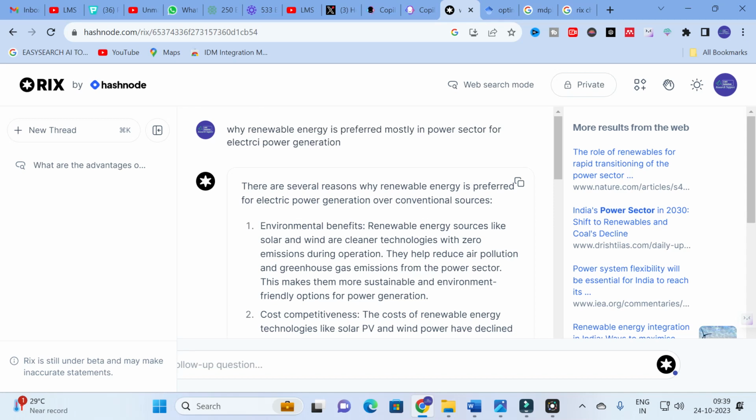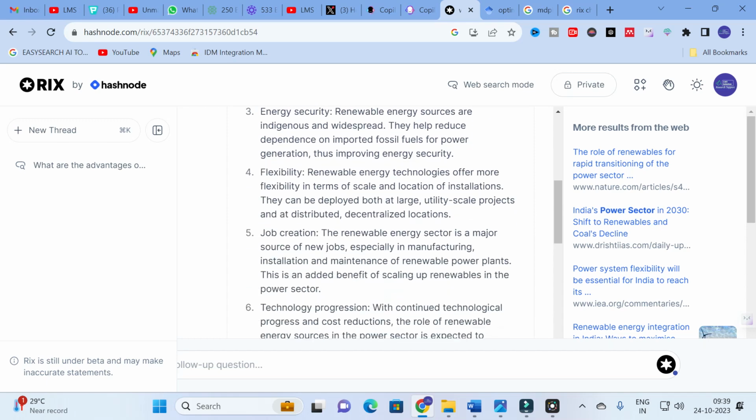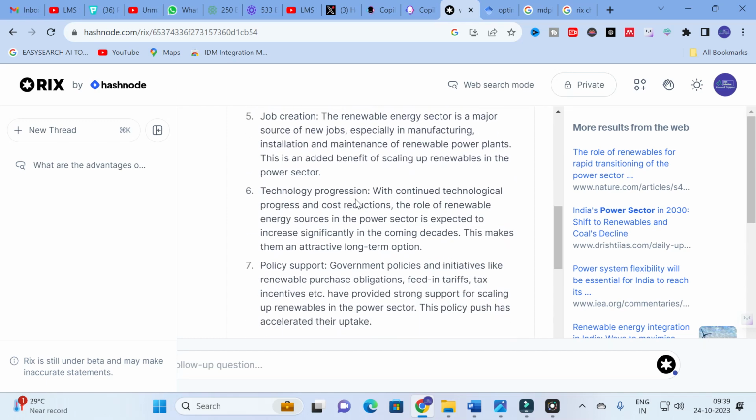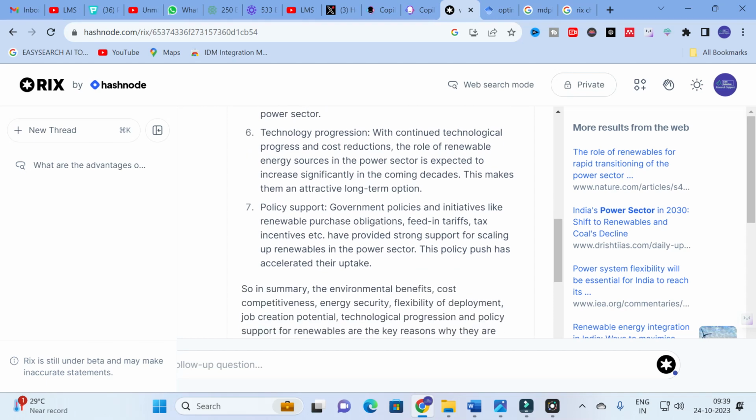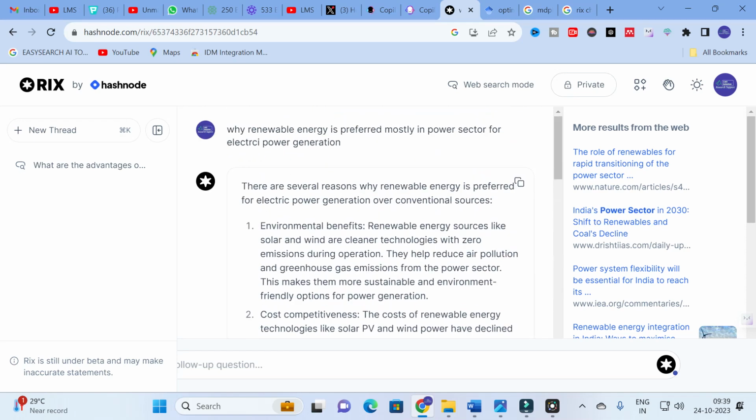Here you can see there are several reasons why renewable energy is preferred for electric power generation over conventional sources: environmental benefits, cost competitiveness, energy security, flexibility, job creation, technology progression, policy support. It also summarizes: in summary, environmental benefits, cost competitiveness, energy security, flexibility of deployment. So it makes a generalized statement from the sources available on the net.